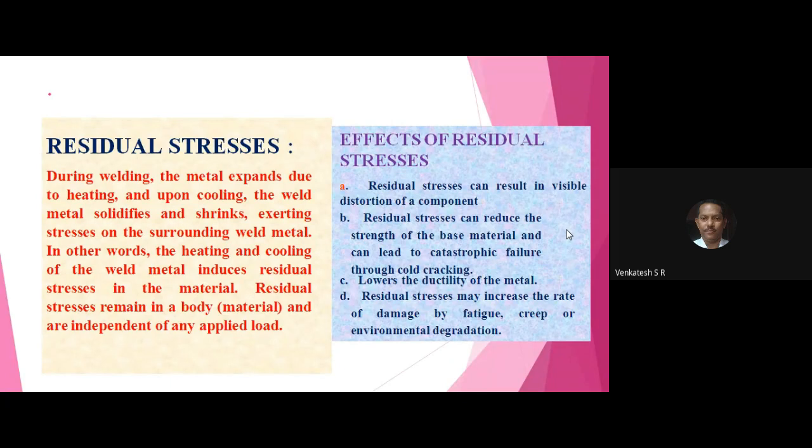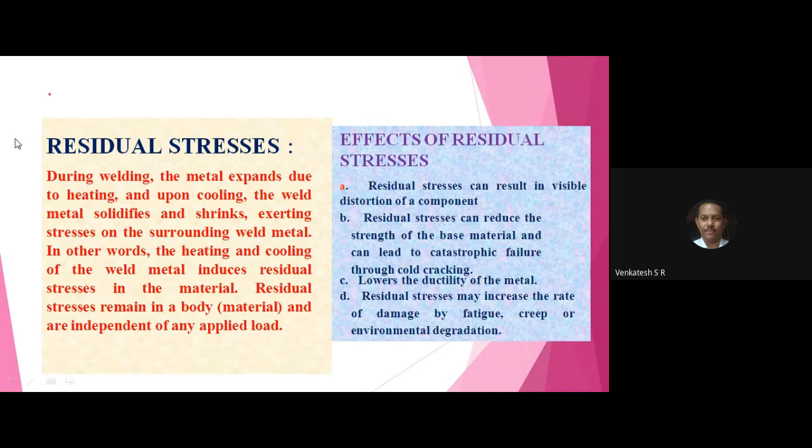Next line, write down. Anyway, if the residual stresses are present, the fatigue increases in order to withstand the load and forces which may damage the component due to fatigue and other factors.